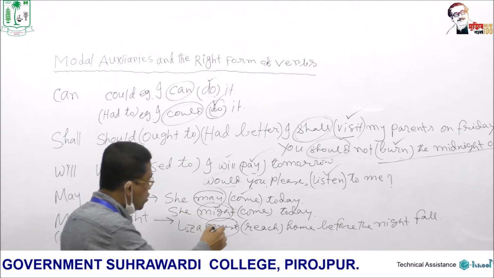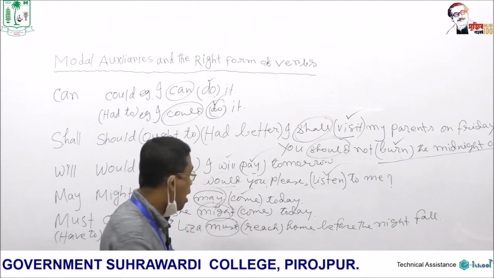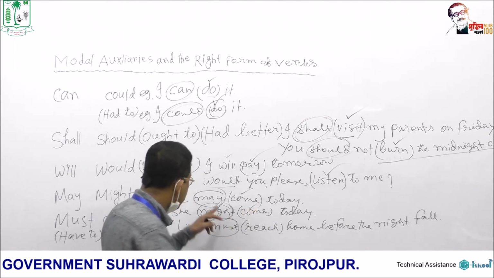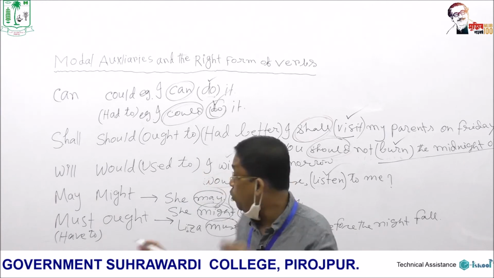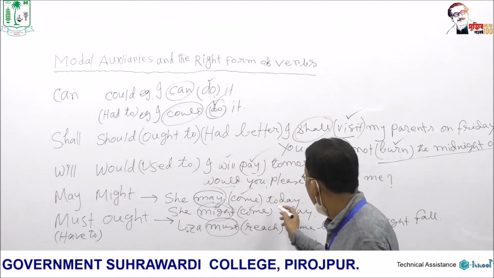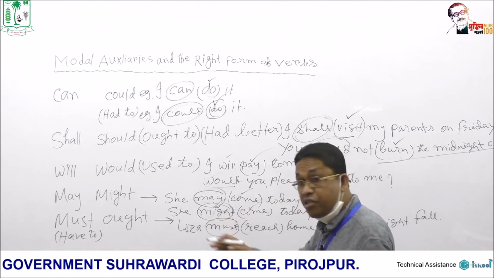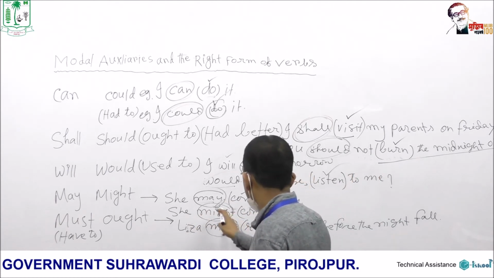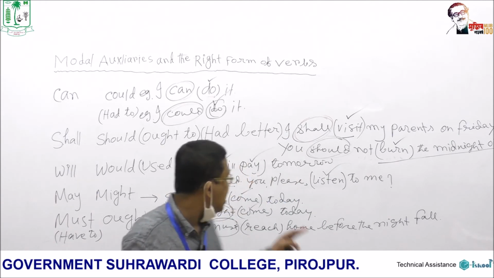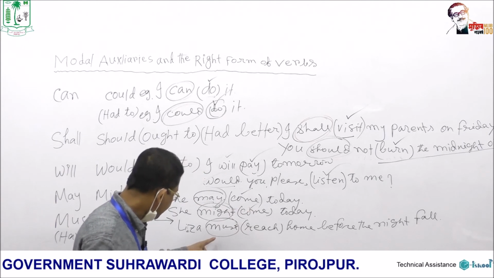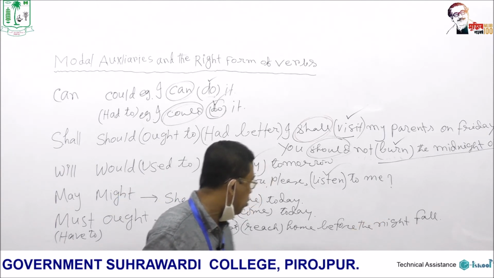She might come today. Again, might is a modal auxiliary which expresses less probability. Here, may and might. Might is never the first form of may, but both are present. But 'she may come today' means there is a strong probability. But when you say 'she might come today', it means that the degree of probability is less than in this sentence. And then, Lija must reach home before nightfall.